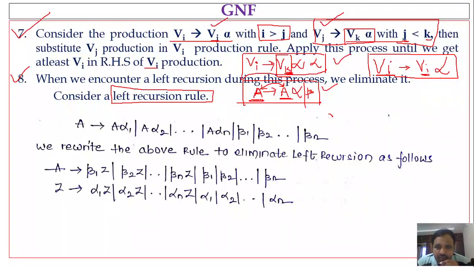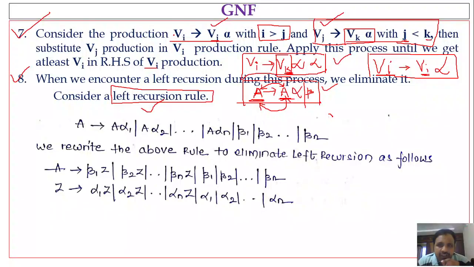Here if you observe, the head of the production is A, that means on the LHS we are having A, and the first symbol in the RHS is also the same variable. So whenever you find such production rules where the left hand side and the first symbol in the right hand side of the production are the same, then that rule is called a left recursive rule. Such rules we have to eliminate.